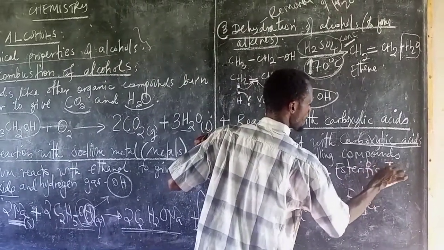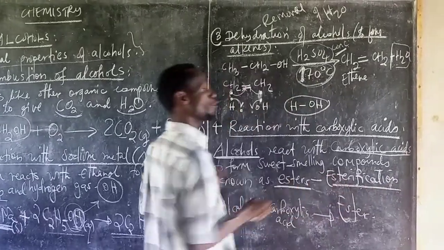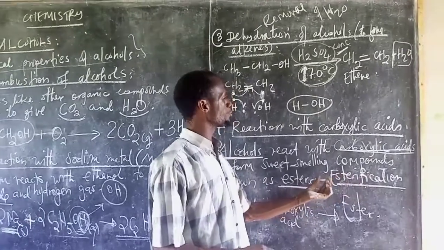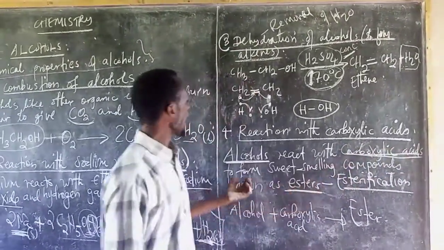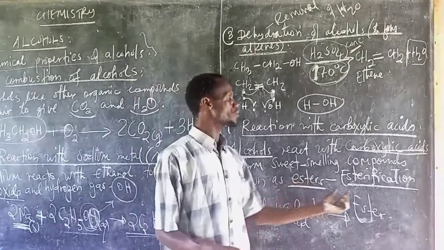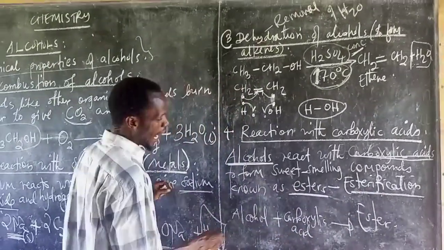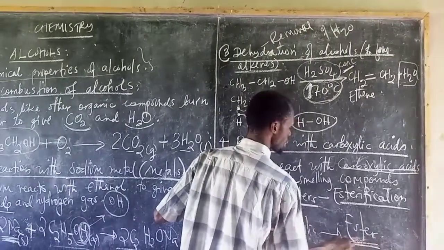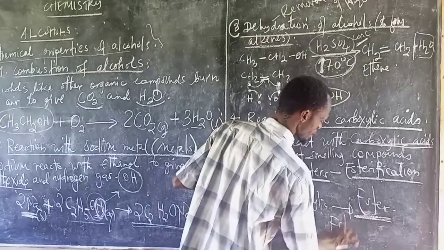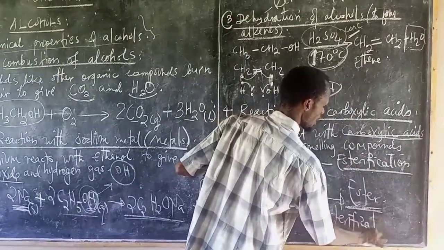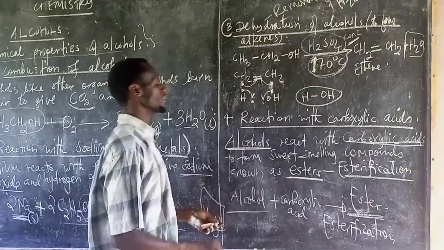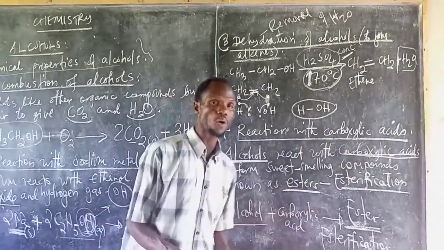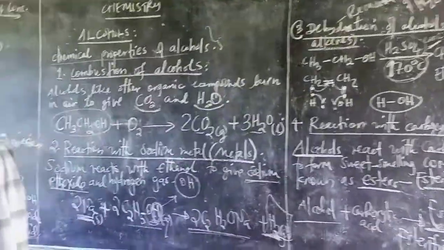Esterification. The process in which an ester is formed is called esterification. It means the reaction between carboxylic acid and alcohols to form esters. Once alcohols and carboxylic acid get together, they form an ester, and the process is called esterification. Now let us see how it happens.